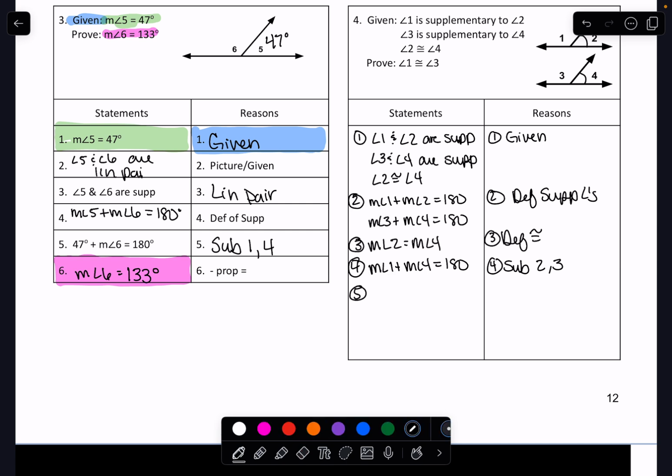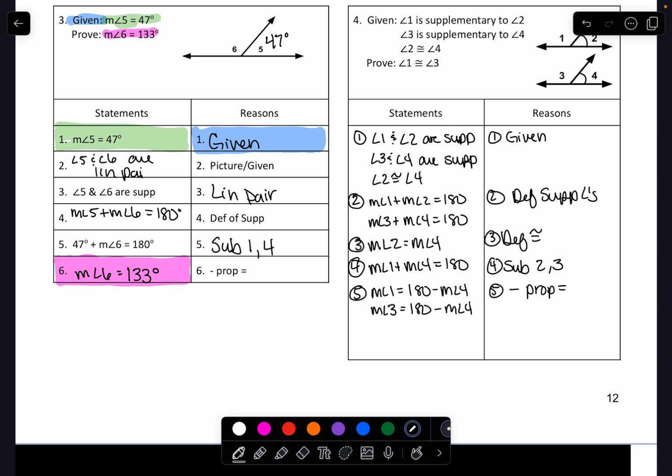So I'm going to rewrite this guy, and I'm going to say the measure of angle 1 is equal to 180 minus the measure of angle 4. That is using the subtraction property of equality because I can subtract on both sides. And because it uses the same reason, I'm going to go ahead and do that to this guy too. So the measure of angle 3 is equal to 180 minus the measure of angle 4.